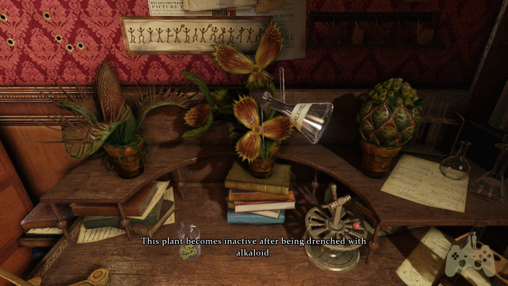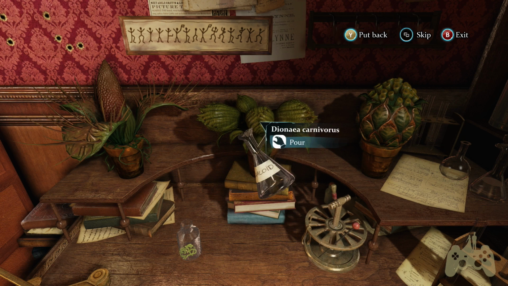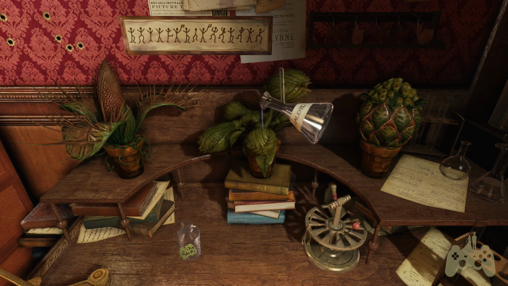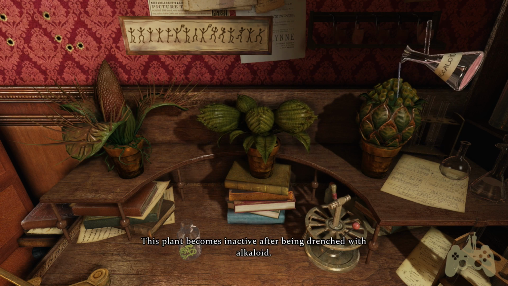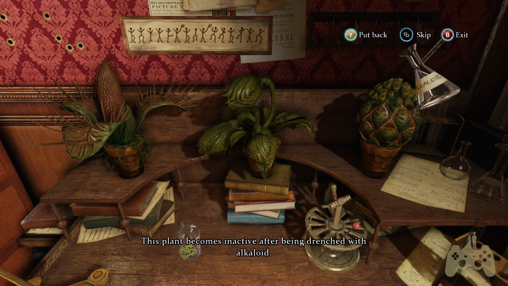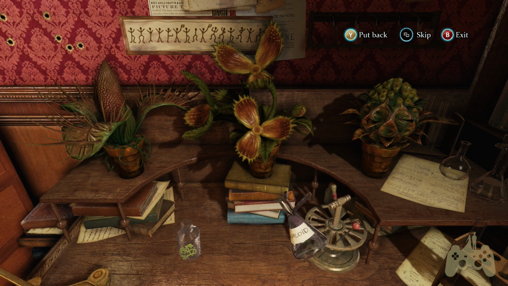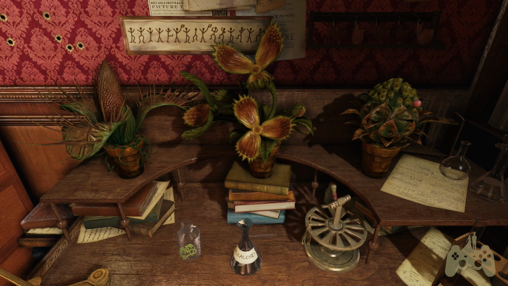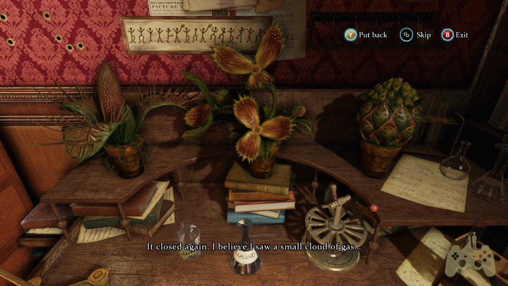This plant becomes inactive after being drenched with alkaloid. It appears to open after being soaked with alkaloid. Okay, then let's poke it after it opens. Let's poke it now. It closed again. I believe I saw a small cloud of gas.